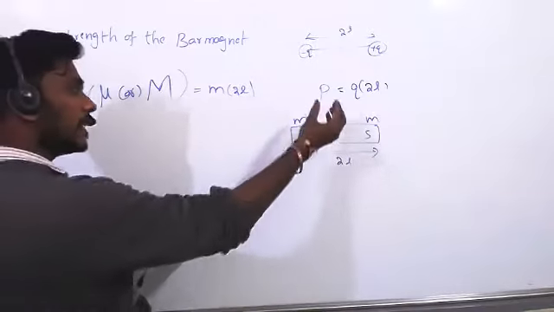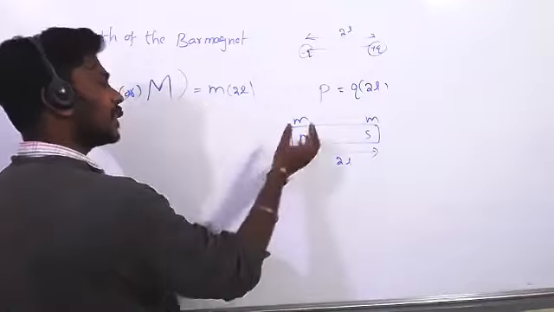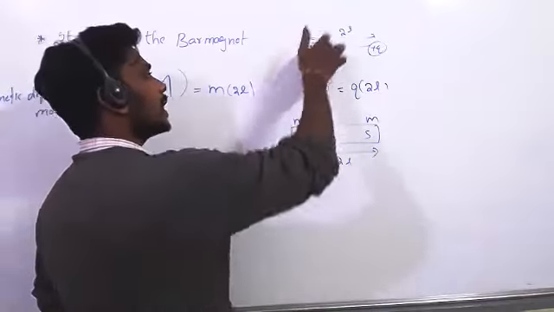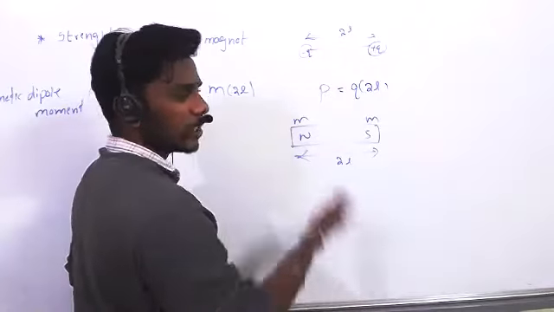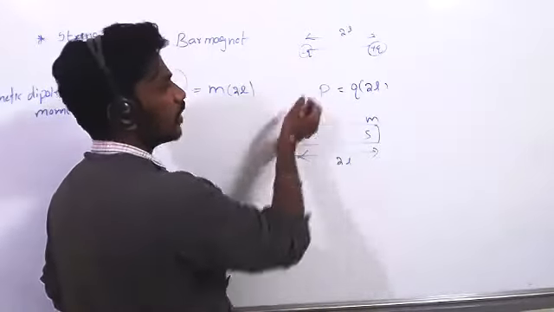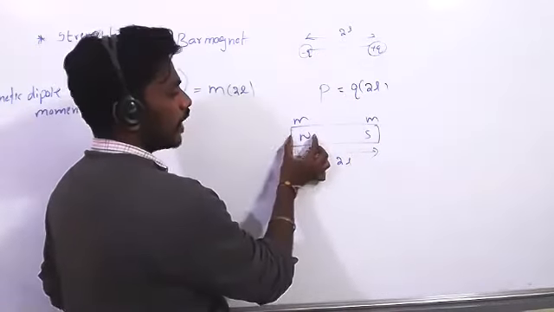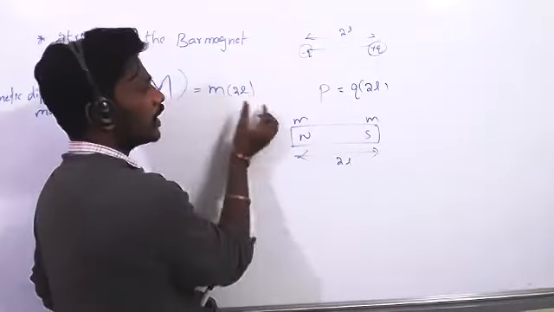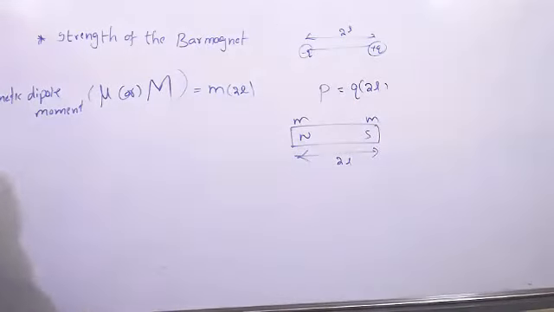We discuss it just like electric dipole moment, the same way. But what is the difference? Here, a single charge can exist, but a single pole cannot exist. That is the only difference. The remaining things are the same. In the charge case we had the magnitude of charge, here I have the magnitude of pole strength. Remaining thing is the same. Clear? Is it clear? Yes, sir. Yeah. Now see.